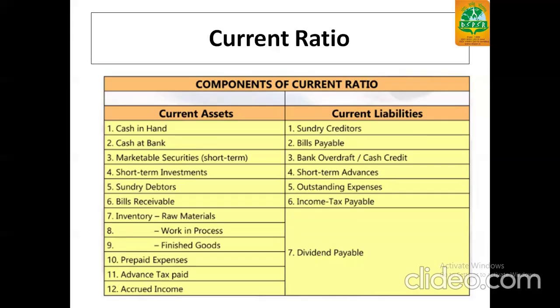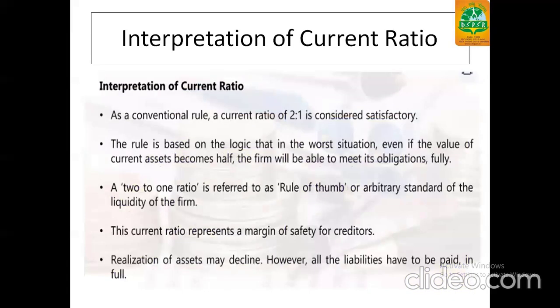Let's talk about current liabilities. It will cover all the liability portions which are due in less than 1 year. First are sundry creditors, bills payable, bank overdraft or cash credit, short-term advances, outstanding expenses, income tax payable, and dividend payable. Now, the interpretation of the ratio is very important.